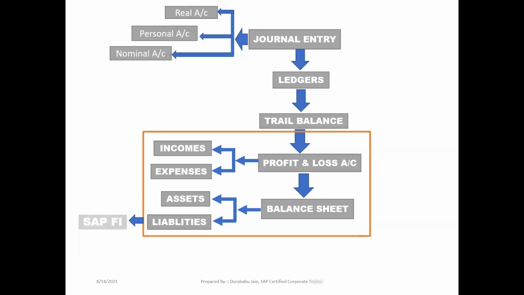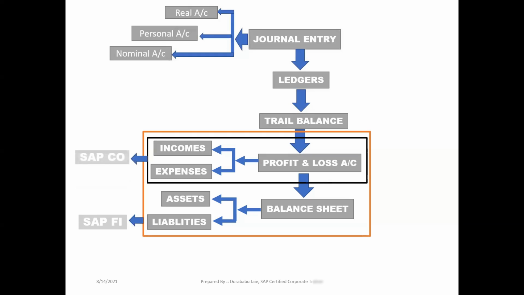Then the continuation, the transactions which belong to the profit and loss account, that may be incomes or expenses related transactions, which we will take into SAP CO for the reporting purpose. But in the initial stage, all the transactions we are going to record or post at our SAP FI level. Then how is the data going to be linked with SAP CO?